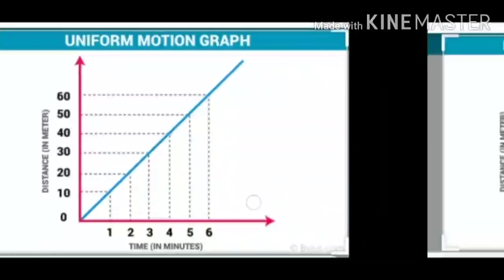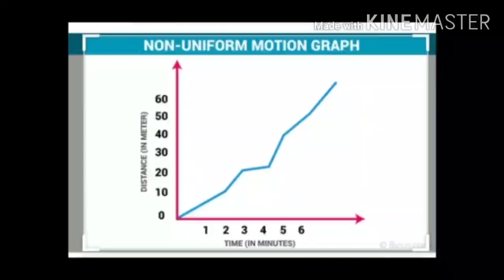Now moving on to non-uniform motion. The motion of an object is said to be non-uniform if it covers unequal distances in equal intervals of time, howsoever small these intervals may be. Examples of non-uniform motion are a bus moving on a crowded road, a bus approaching a bus stop or leaving the bus stop, a car moving on a hilly track, a person jogging on a road.